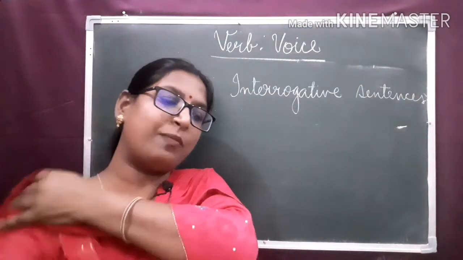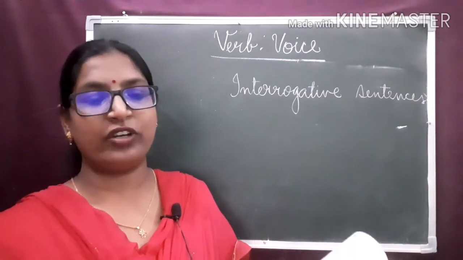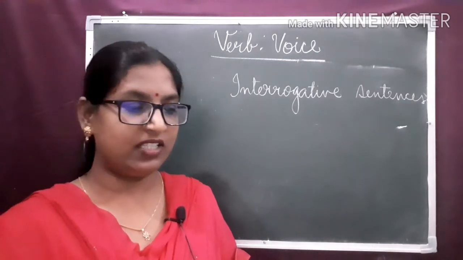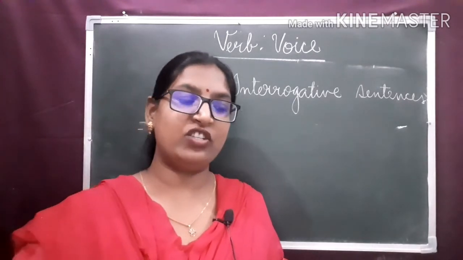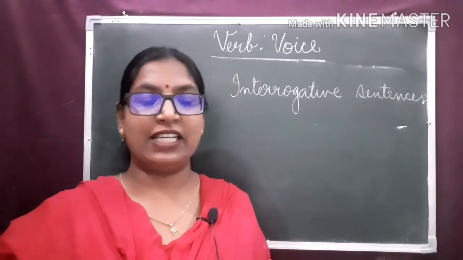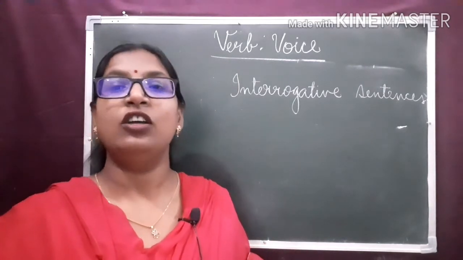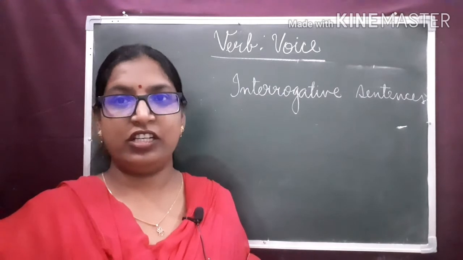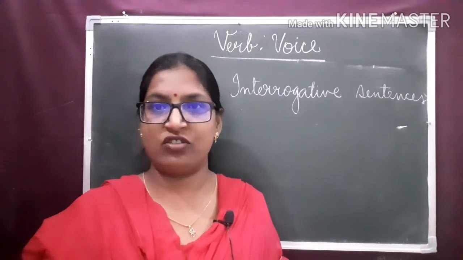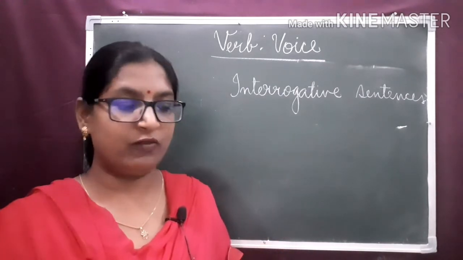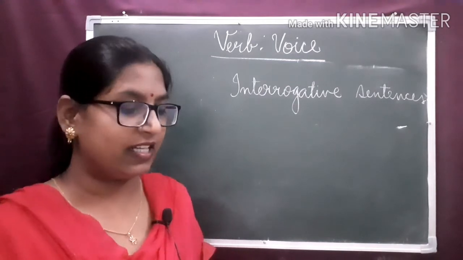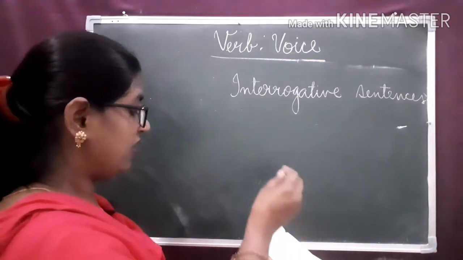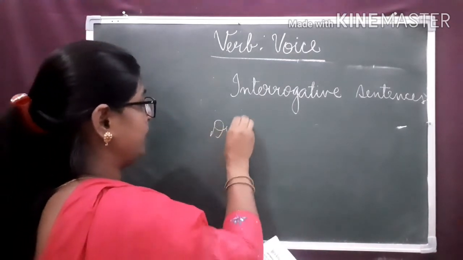Generally, the rule for the passive construction of interrogative sentences remains the same, though necessary changes take place in the structure of the verb. Generally, the rules are same for changing from active to passive voice. The structure is getting changed. Let's see through this example.